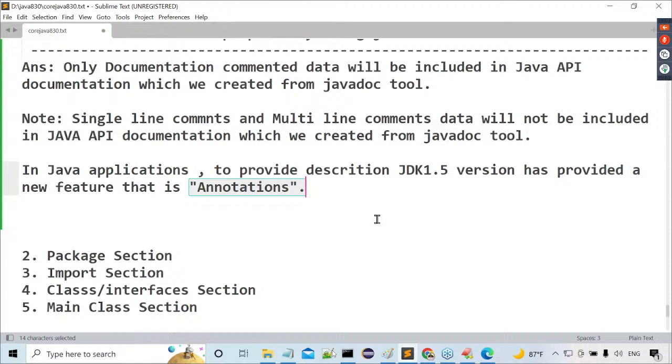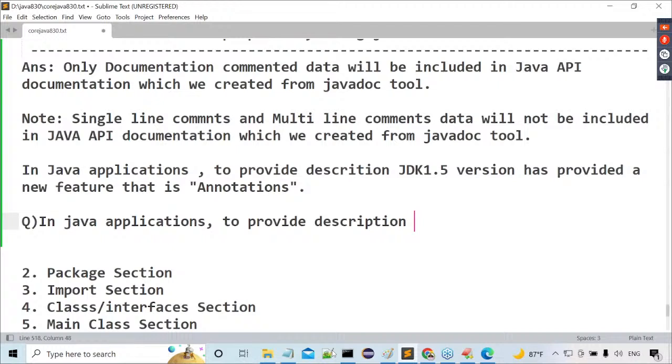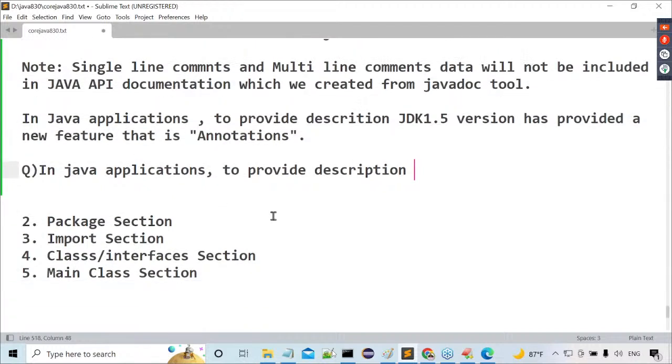Annotations. Observe carefully. Then immediately we have a question. What is this question actually? Listen carefully. In Java applications, everybody has to understand this. To provide a description in Java applications, we have already comments.